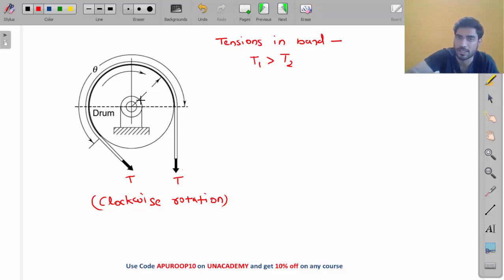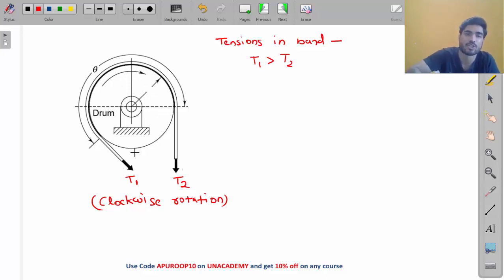The drum is rotating clockwise, and in order to stop this, you have to apply an anti-clockwise moment, right? You have to rotate it like this. So which one will have the greater tension, my friend? This one should be greater and this one should be less. Then only this band will rotate in the anti-clockwise direction, right? The drum is rotating clockwise, so the band should try to rotate anti-clockwise. Then only it will stop the drum. Otherwise, it will start running with the drum.